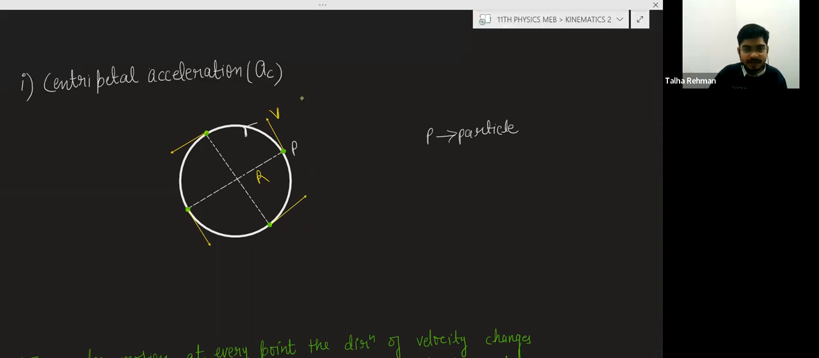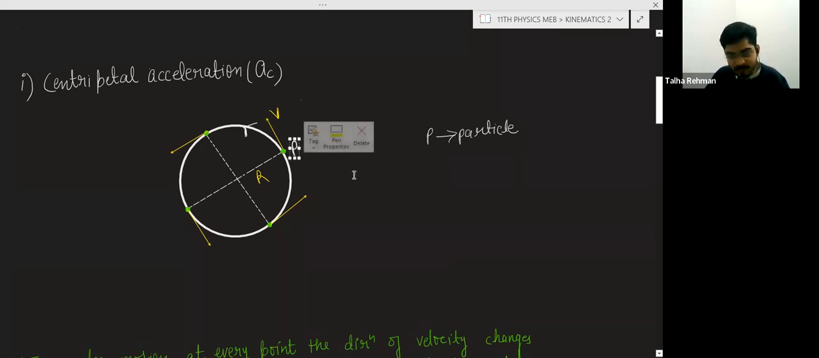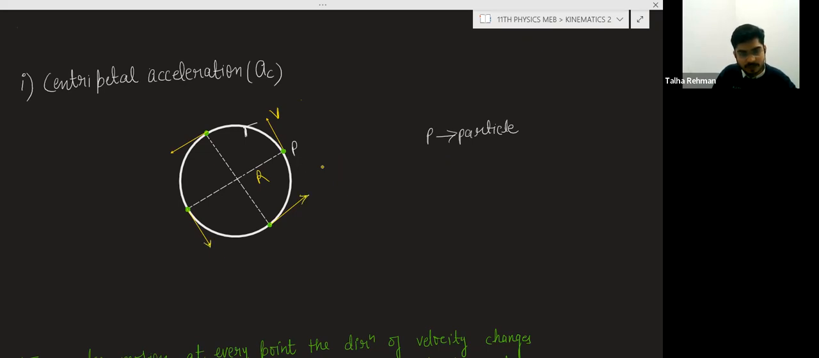So here at each and every point, you can take any 2 points on the circle, the direction of the velocity will always be different. No matter whether the particle is moving with a constant speed or with a variable speed, there will always be a change in the direction of the velocity when the particle is moving in a circular path. So keep in mind first this point.